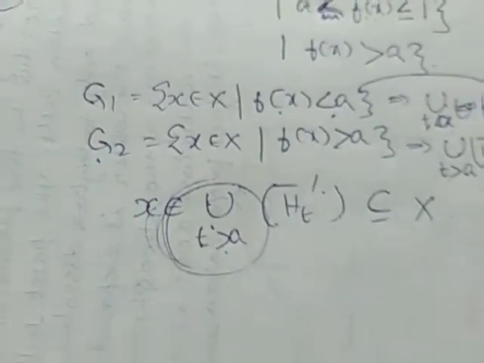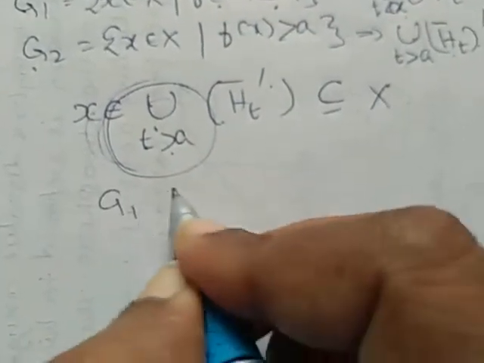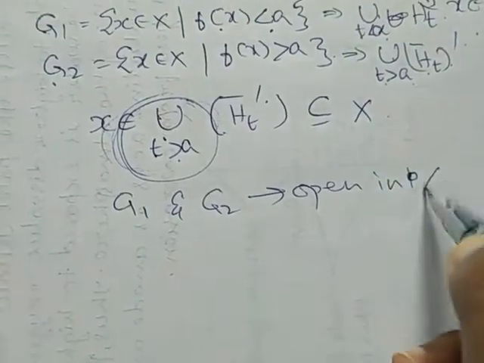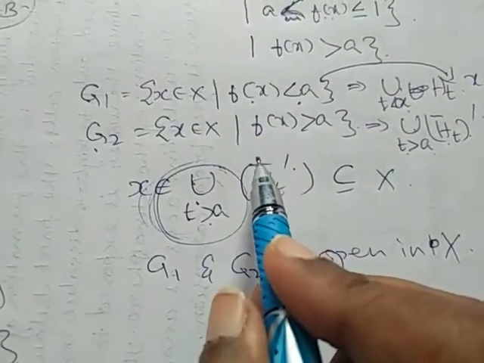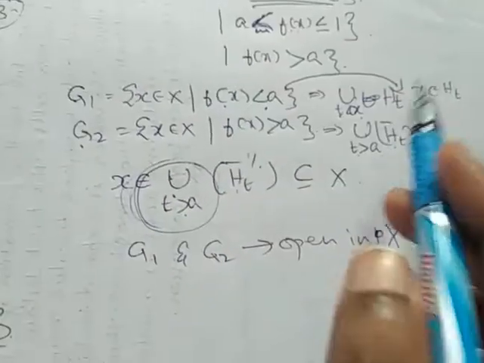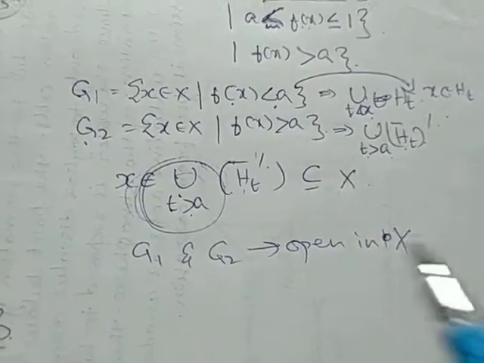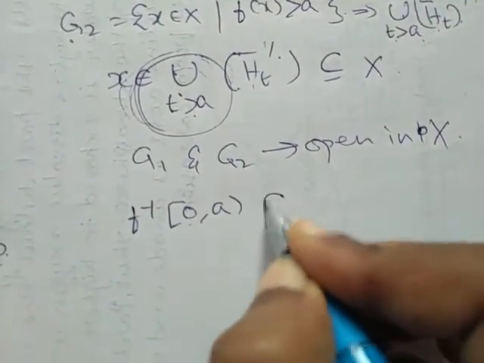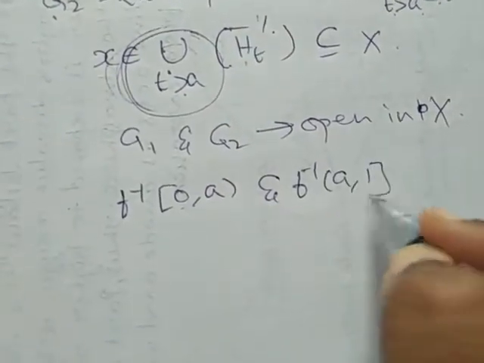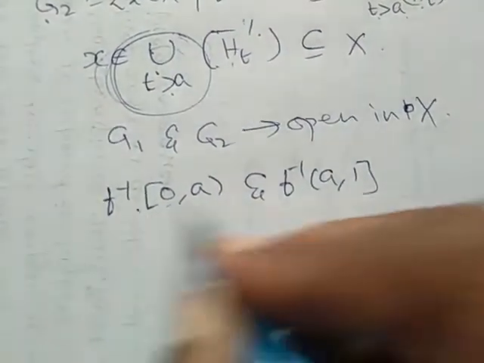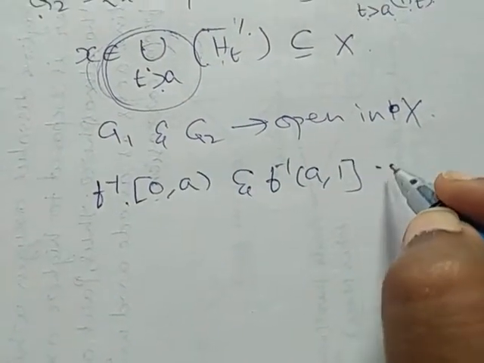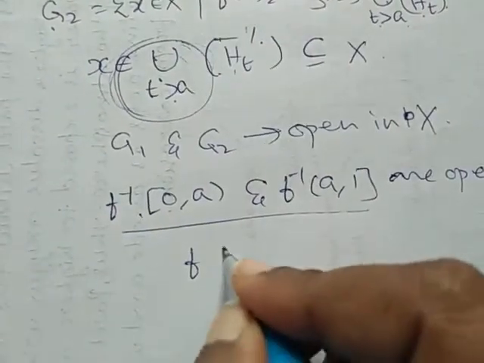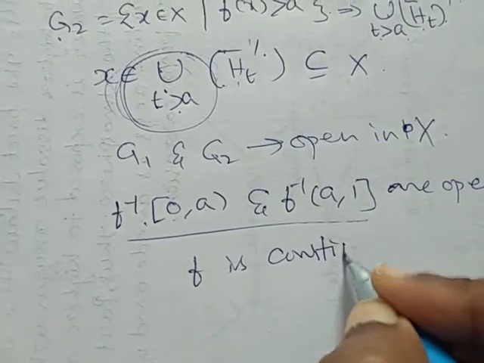So G1 and G2 are open in X. HT closure complement and HT are open in the subset of X. Therefore, f inverse of 0, a and f inverse of a, 1 are open. So whenever this is open, f is continuous. That's what we have to prove.